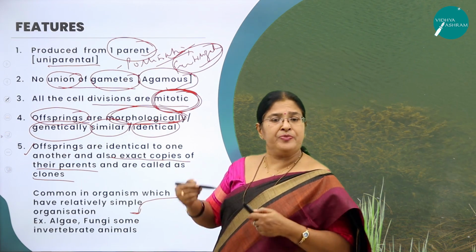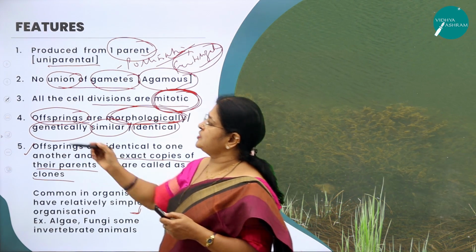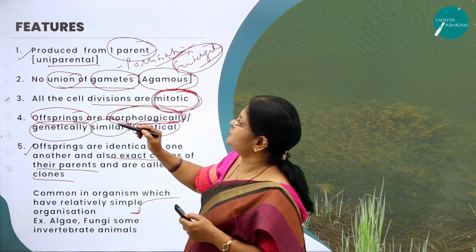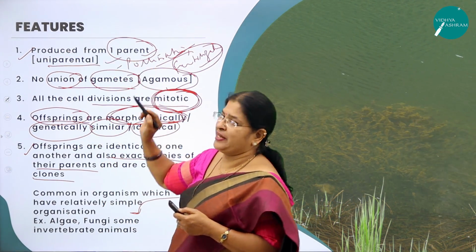So now let me once again recollect what are the important features of asexual reproduction. What was the first very important feature? Produced from only one parent. So it is called uniparental.